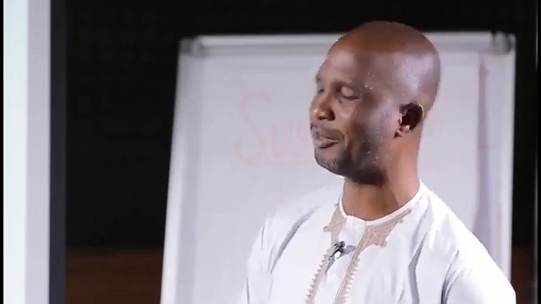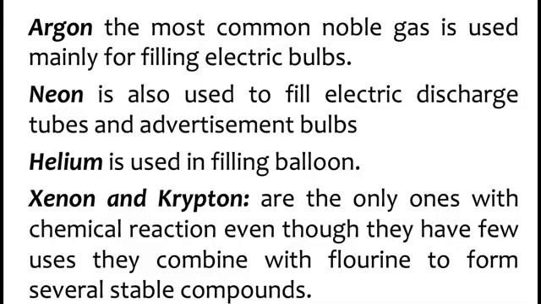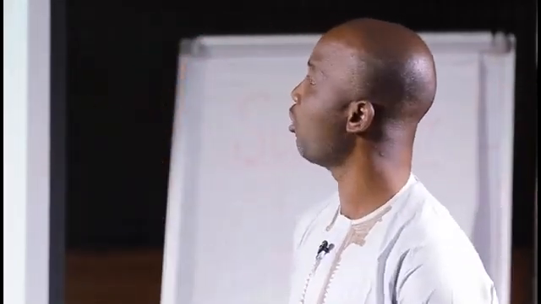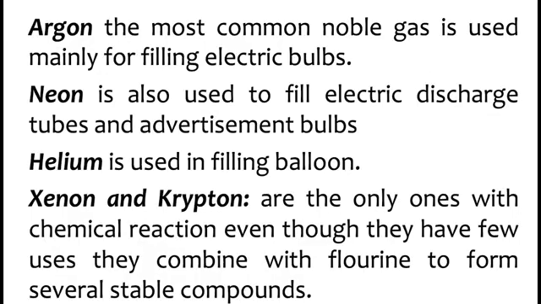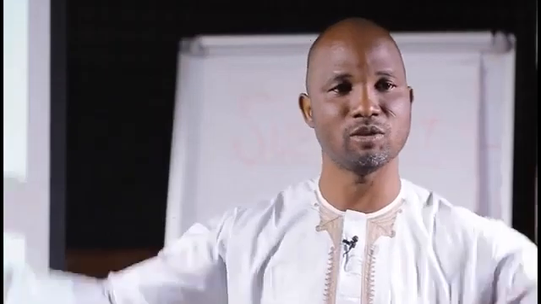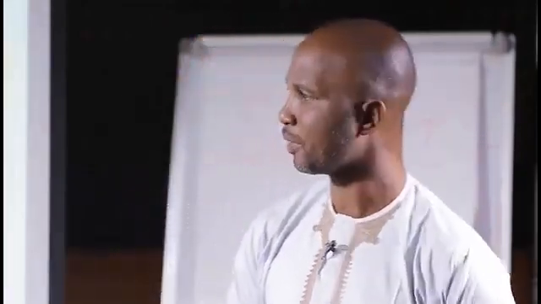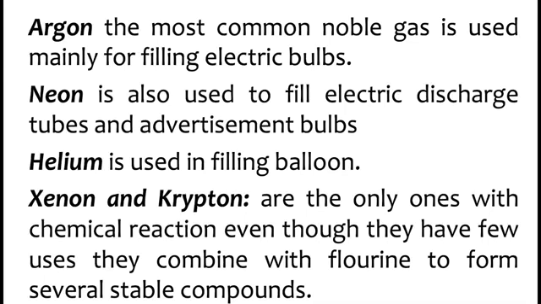So let me take them one after the other. Argon, the most common noble gas, is used mainly for filling electric bulbs. In these electric bulbs you see a filament, and the gas inside is usually argon, and it's used for lighting our homes and so on and so forth. What about neon? Neon is also used to fill electric discharge tubes. I hope you understand these advertisement bulbs that you see with multiple colors inside. They are called neon bulbs, or sometimes fluorescents that have colors like that. So neon is used to fill electric discharge tubes, the advertisement bulbs.